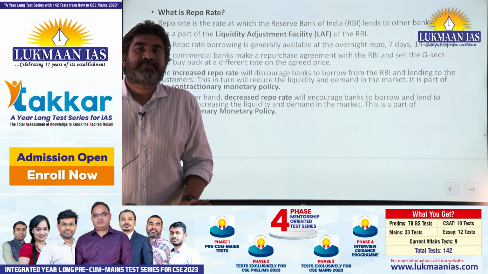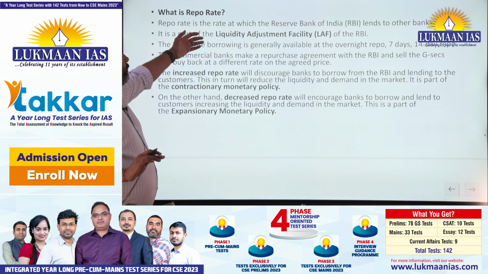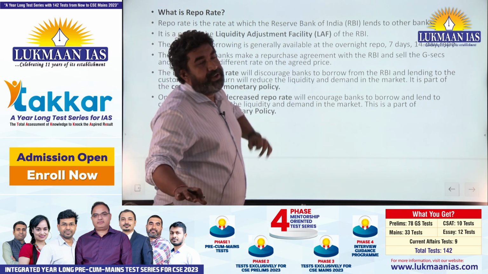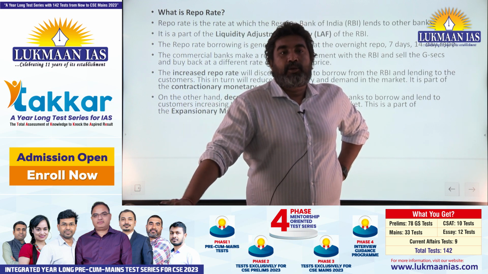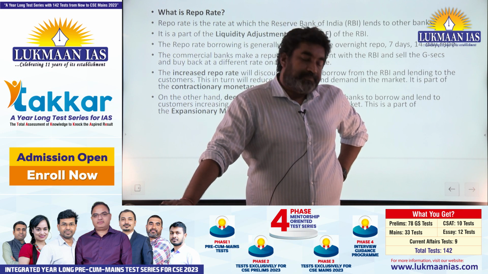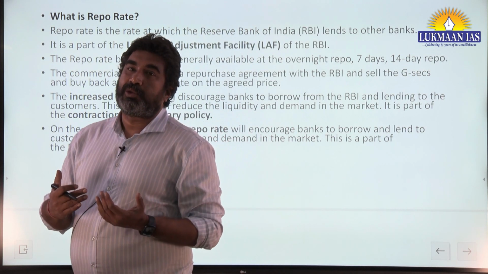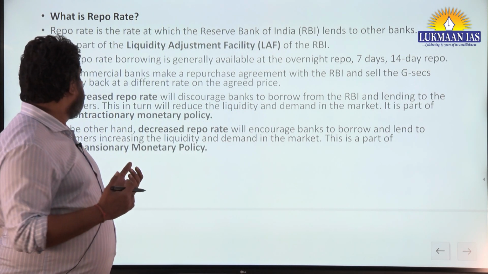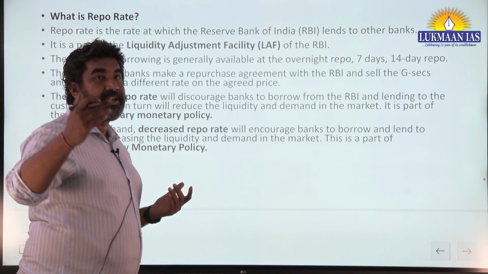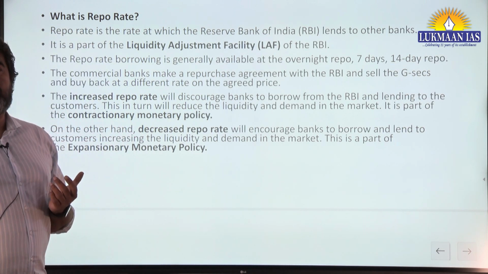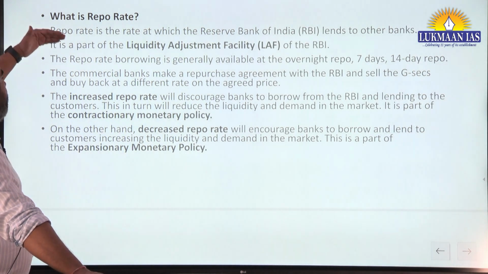Is that clear to everyone, those who are attending the class? To infuse liquidity, if liquidity becomes too much in the market, you know the impact of supply and demand. Prices will start rising, very much, and when prices rise, things become expensive, inflation keeps increasing, the demand for money and purchasing power keep decreasing. So this is what is being controlled by RBI through repo rate.